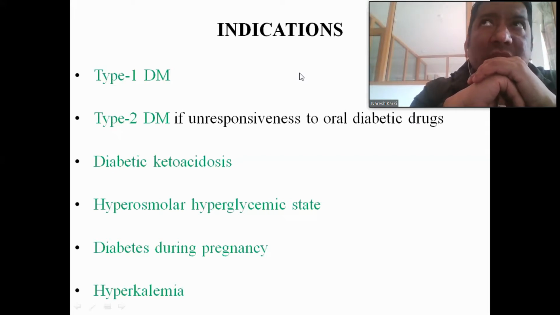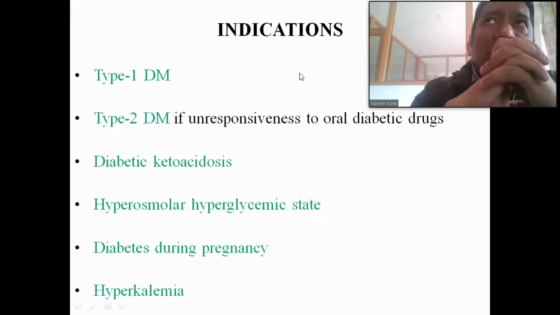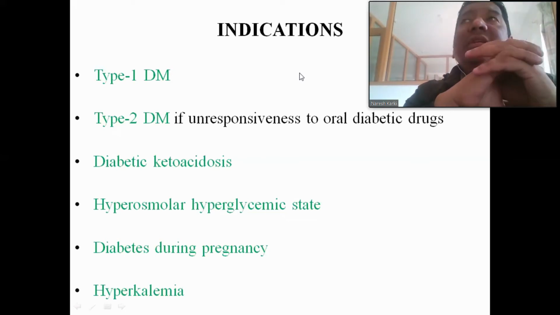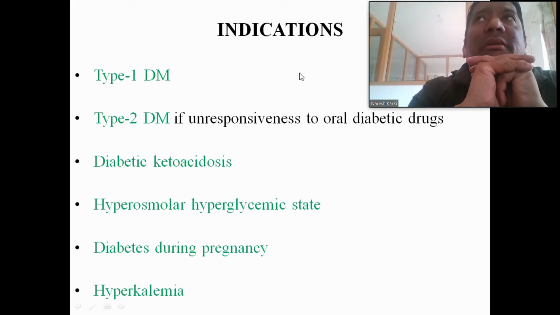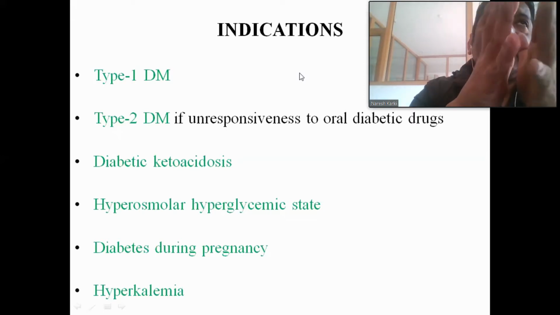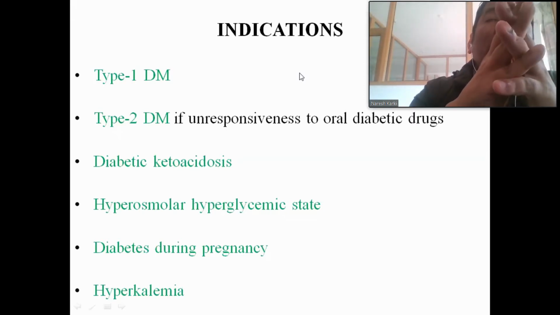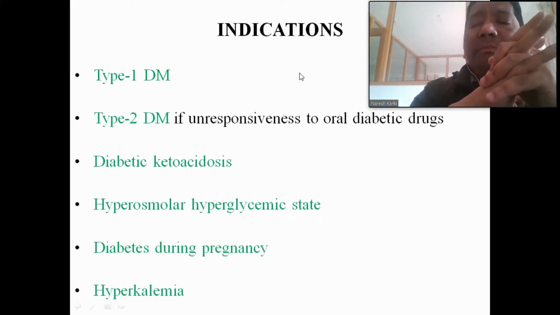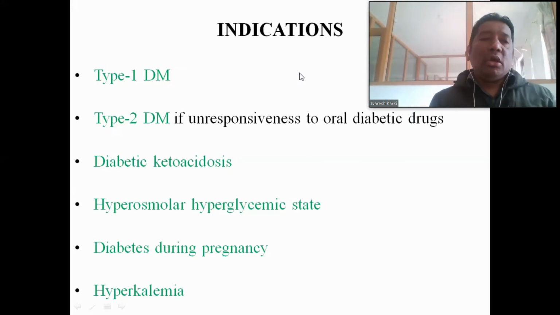In type 1 diabetes mellitus, first of all, let's understand the pathophysiology. The pathophysiology of type 1 diabetes mellitus is autoimmunity: the pancreatic beta cells are completely destroyed. The beta cells of the pancreas, which are present in the islets of Langerhans, are destroyed completely. So the insulin is not able to be secreted from the pancreatic beta cells.